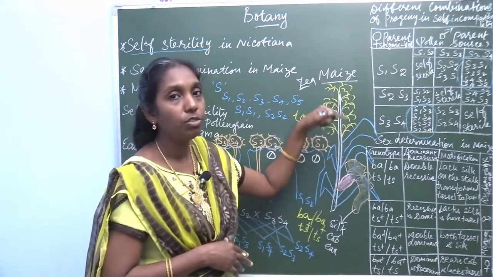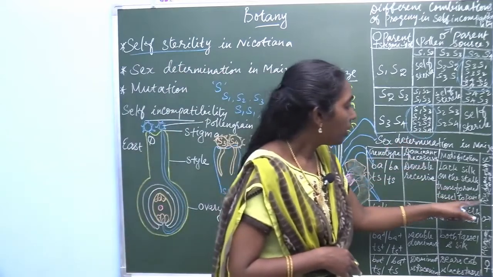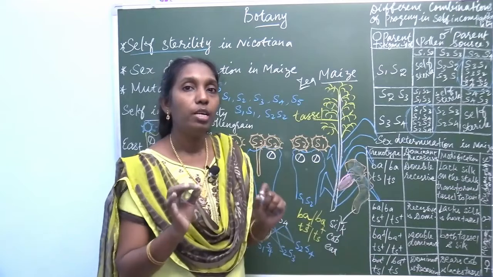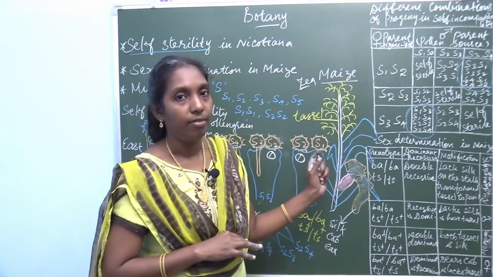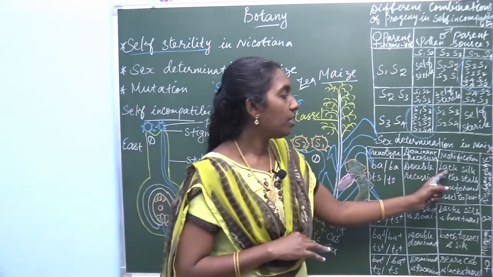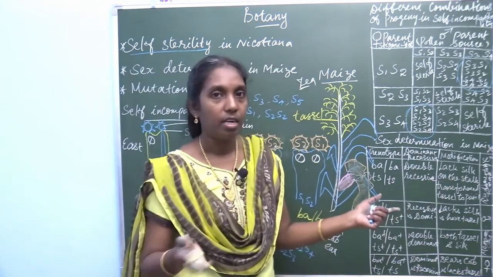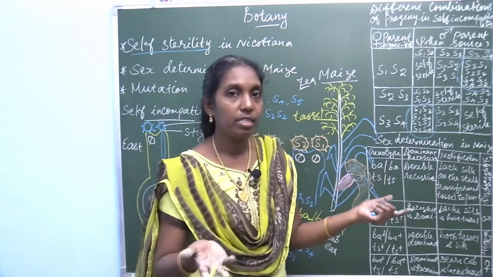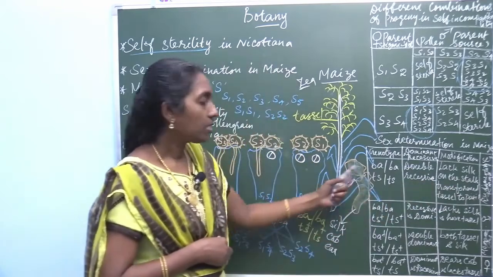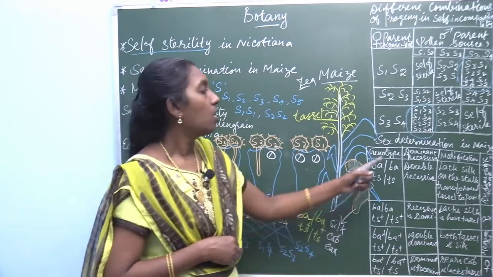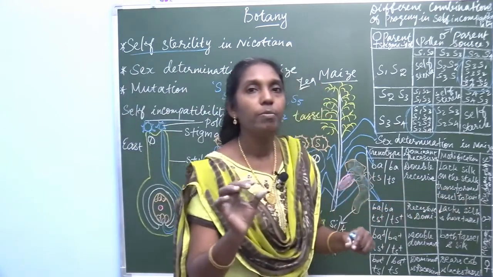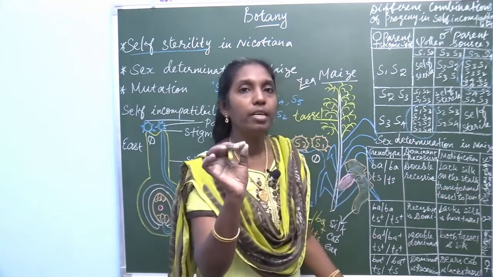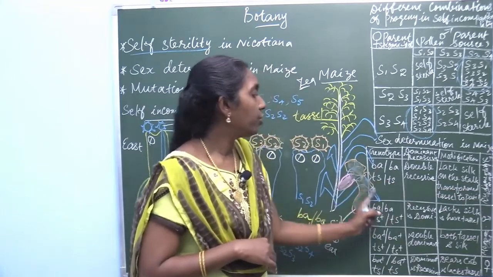Transformation of tassel to pistil determines a rudimentary female. What is the modification? It eliminates the silk, and because the silk, the female inflorescence, is eliminated, it produces a rudimentary female. So sex is determined as rudimentary female in this genotype.